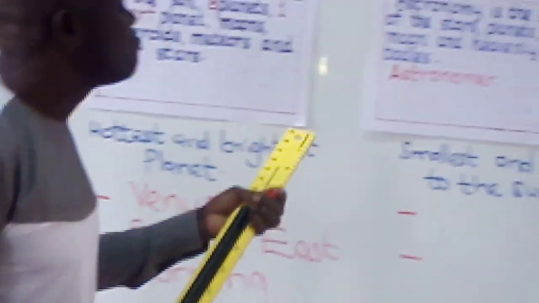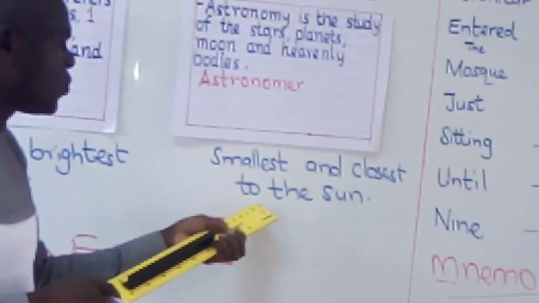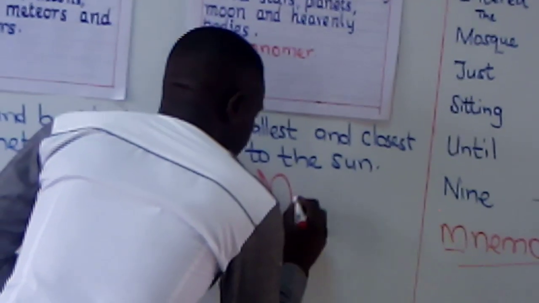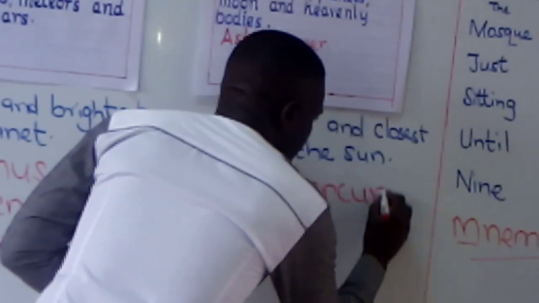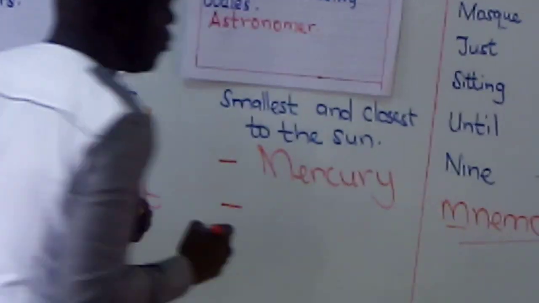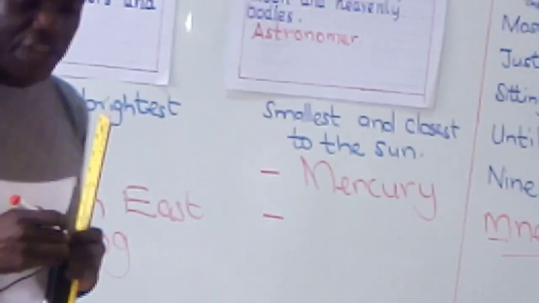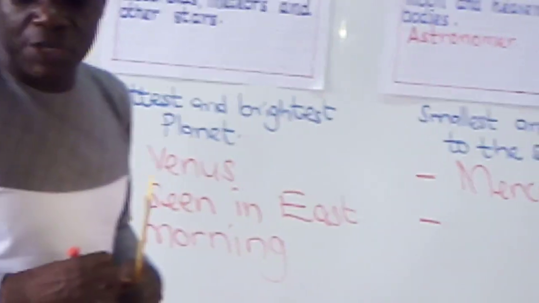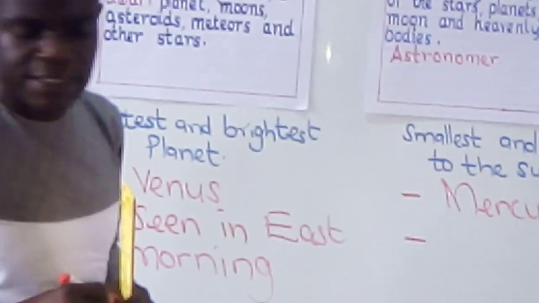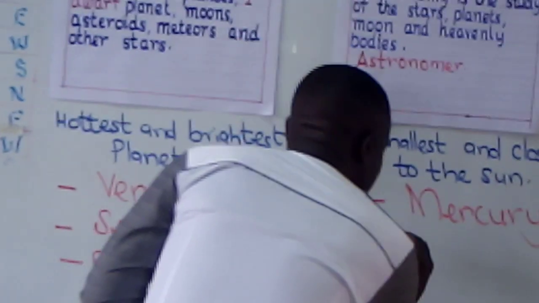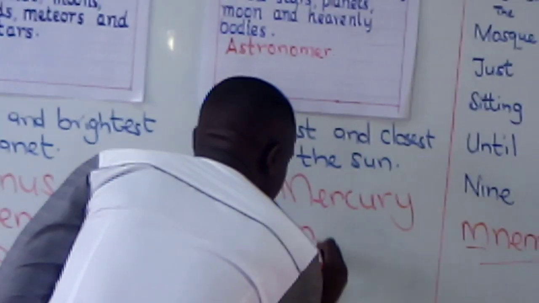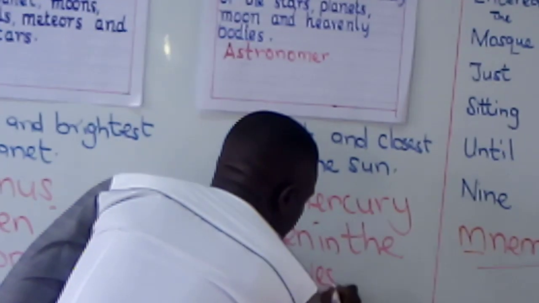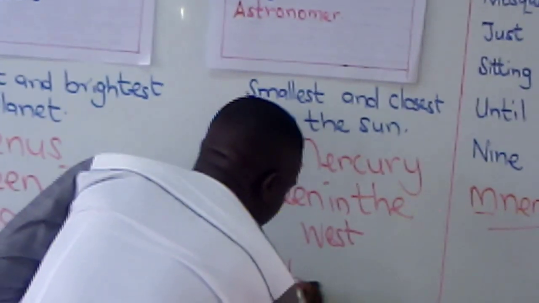Then we have the smallest and the closest to the sun, which is Mercury. You can also see it in the sky, but you see it in the west in the evening.